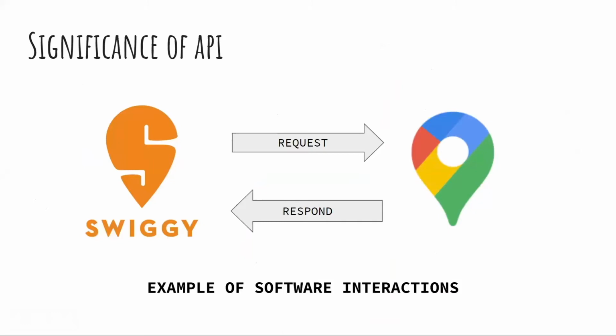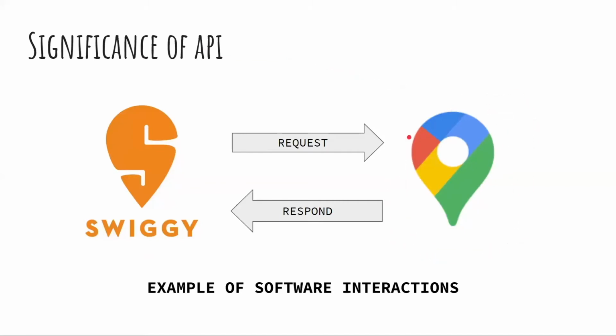So there is a question: is that map actually owned by Swiggy? Is Swiggy the owner of that particular map service? But the answer is no. Swiggy does not own the maps. What Swiggy is doing is taking orders and showing them on the map. But Swiggy does not own that map. That map is owned by Google Maps.